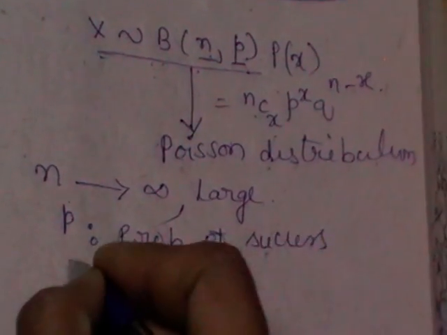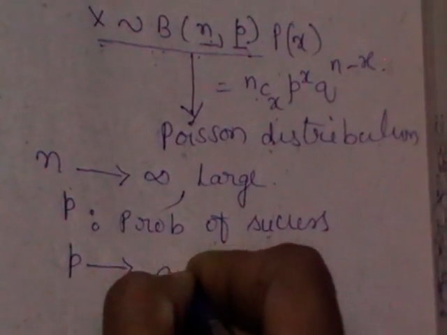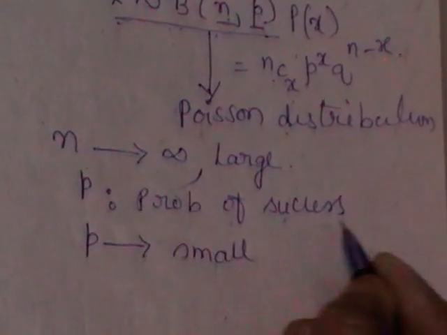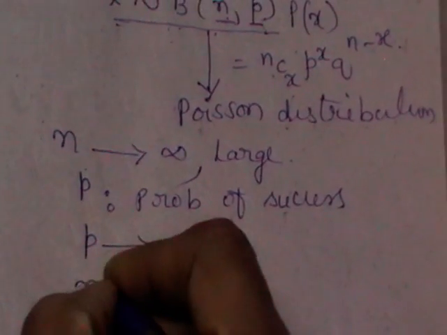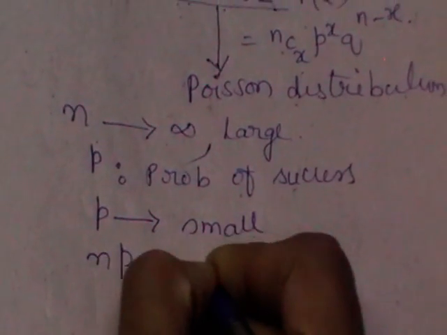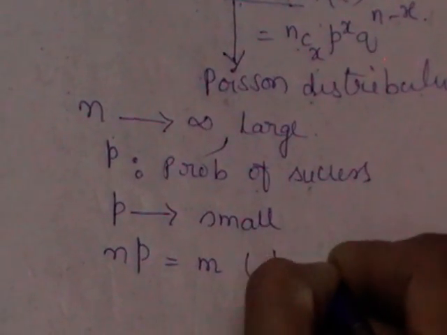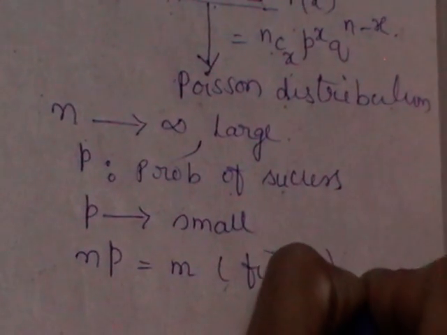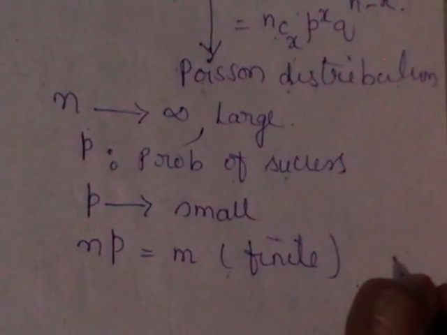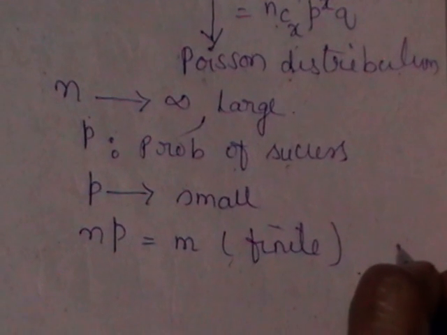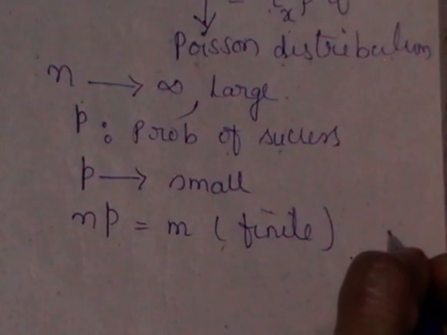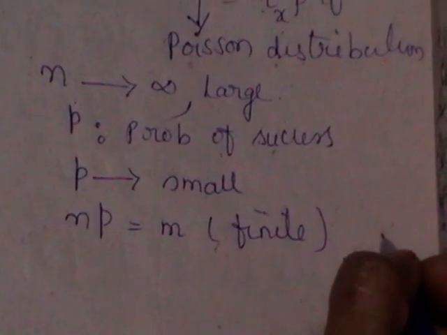Whenever this p is very small, and np is equal to m, a finite value, under these three conditions the binomial distribution changes its form and turns into a new distribution called Poisson distribution.